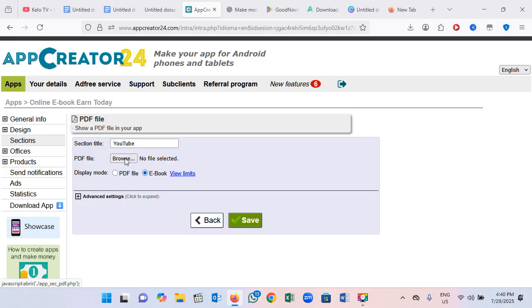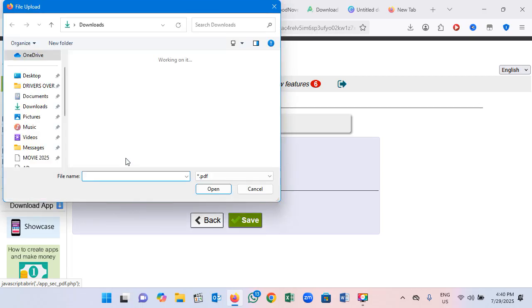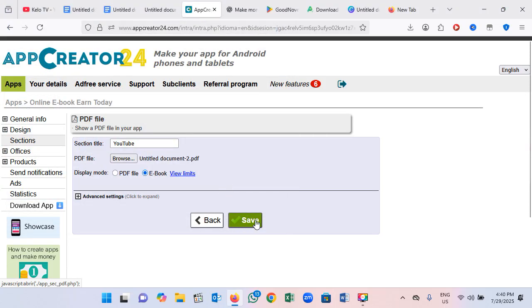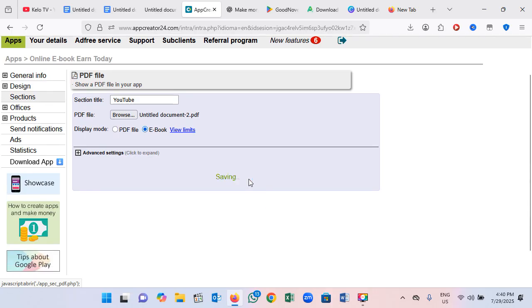If you're using your phone, it's the same thing. Once you click on browse, which you already have your PDF file, it's going to open the same thing, and you're going to locate where your PDF file is located. So here for me it is in the download. If I click, I'm going to see my PDF file here, the first one, the last one I created. This is the one, because it goes serially this way. So here I click open, it's going to open into the app, and here I'm going to click save changes.